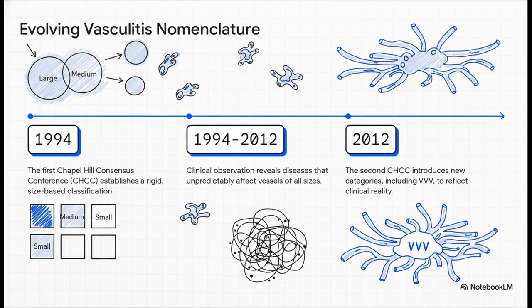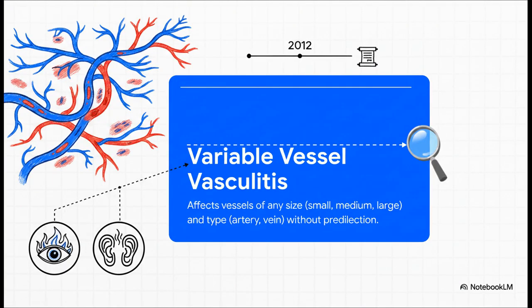You know, back in 1994, the first Chapel Hill Conference laid out this neat, size-based framework. It was a great start. But over the next couple of decades, clinicians on the ground kept seeing patients with diseases like Behçet's that just didn't fit. They didn't play by the rules. This clinical reality is what forced the issue, leading directly to the 2012 conference, which had to fundamentally rethink the entire system. And this right here is the solution they came up with.